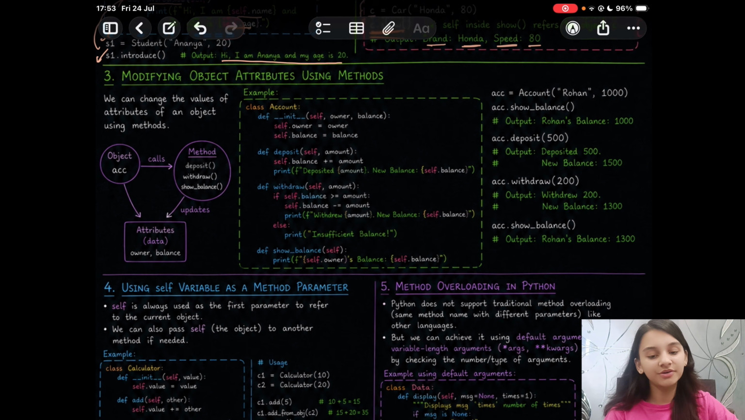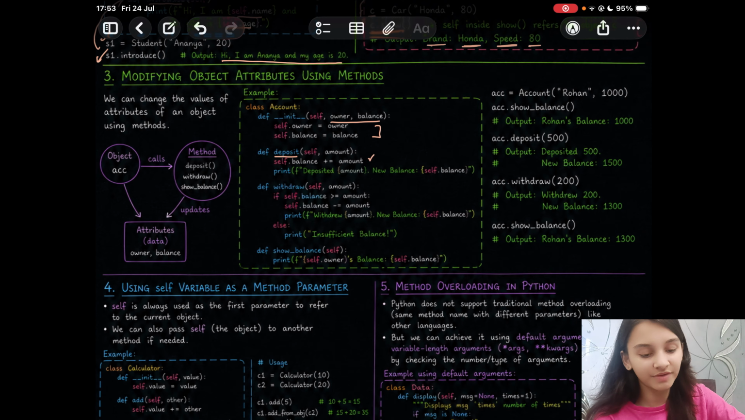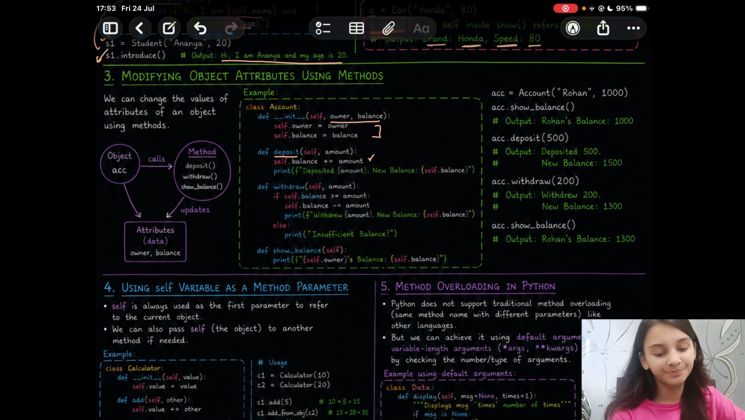Now you can even modify object attributes using methods. So we can change the values of attributes of an object using methods. So for example, we have a class account. You start with the init method. The attributes are owner and balance. You initialize those attributes. Next method you create is the deposit method, which takes two parameters, self and amount. So self.balance plus equal to amount. You are modifying this attribute, and then you can get it printed.